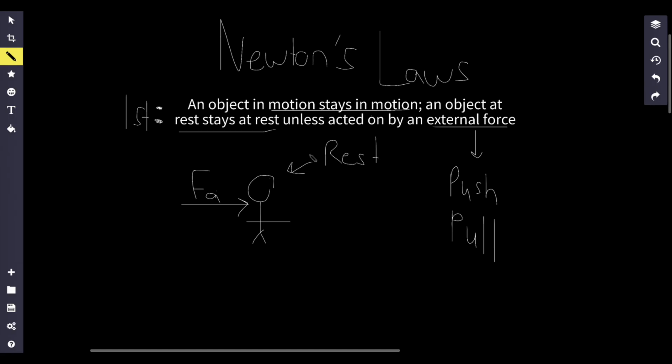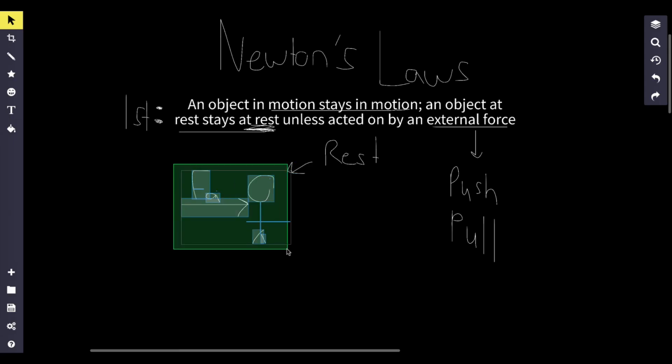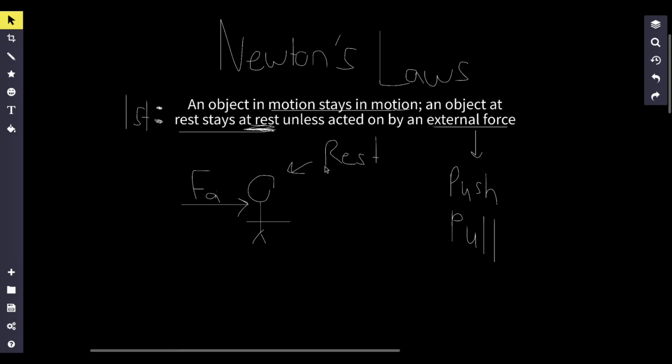Now, if you've got a person that's at rest, let's just say this person is sleeping. He has fallen asleep, he is not moving, and he is at rest. If you do not push or apply a pulling force to the person, he's still going to be at rest. So if I do not apply a force to an object at rest, it's not going to move at all, right? And so that is the first part. If you have an object at rest and you don't do anything to it, it's still going to be at rest.